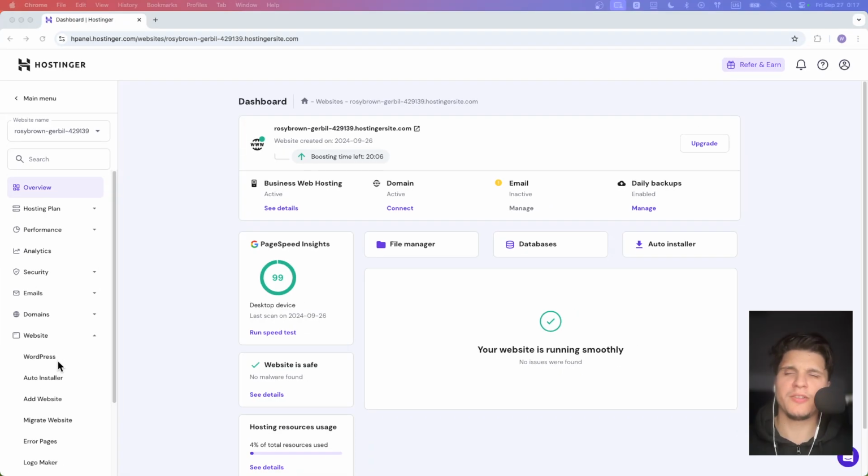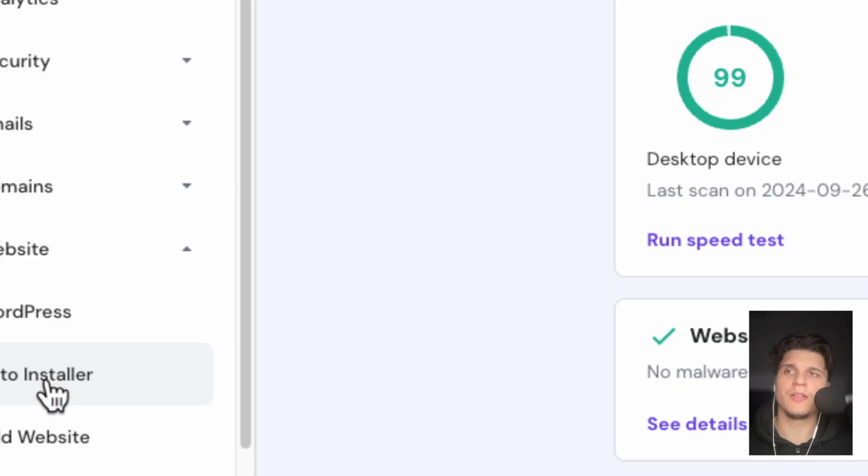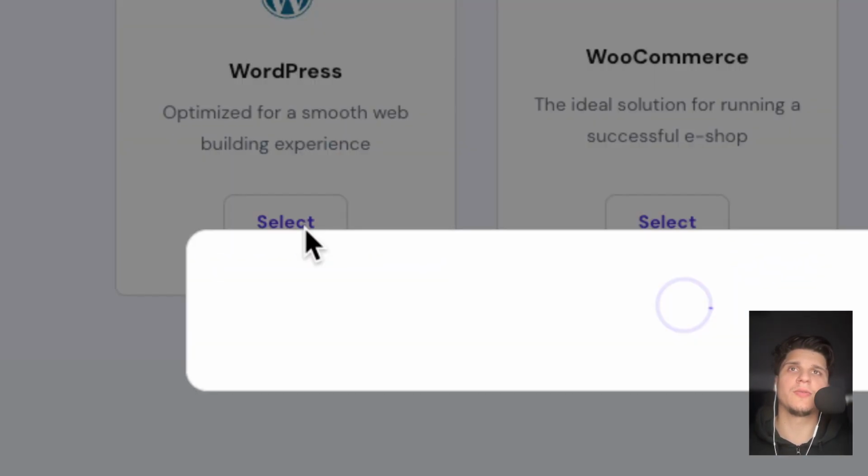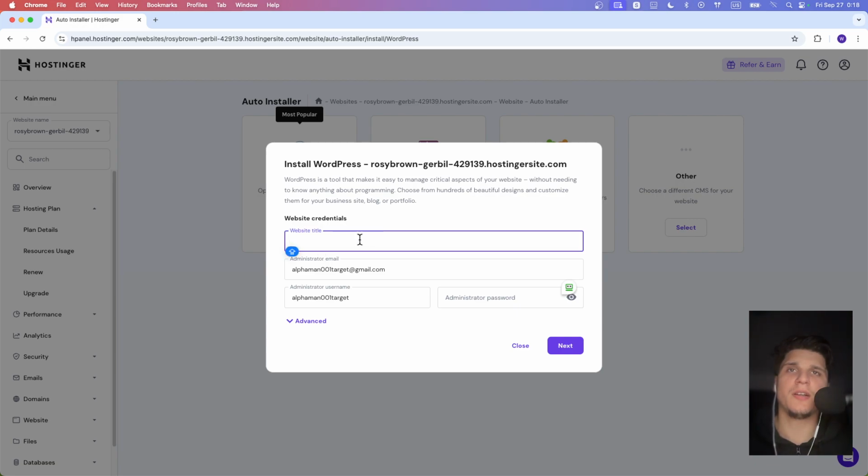Now probably you're not going to see WordPress, I believe, but just click on auto installer here, and here you can select WordPress. Just select WordPress. Then here, enter your website title, and then enter your password.